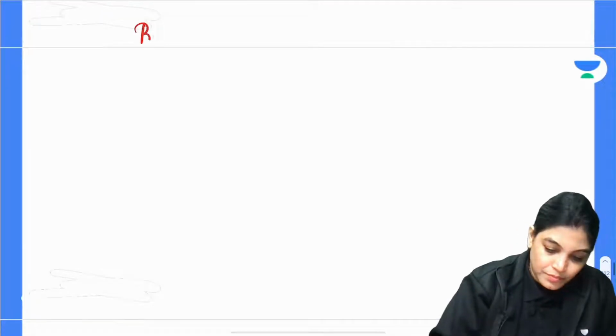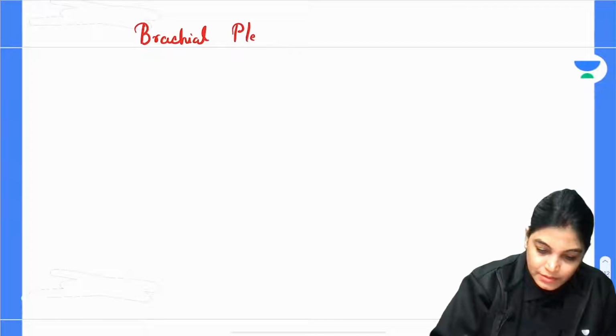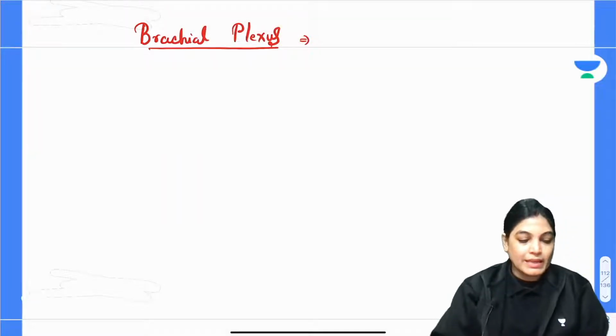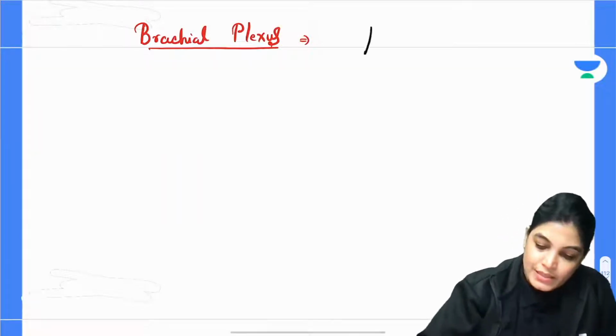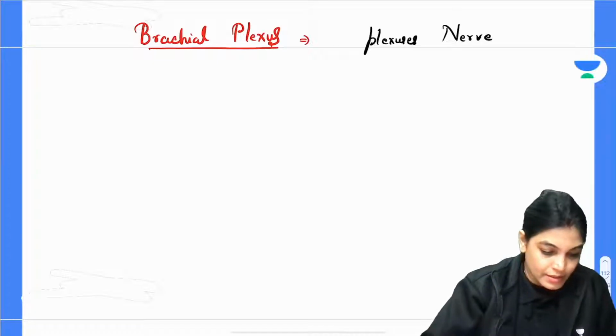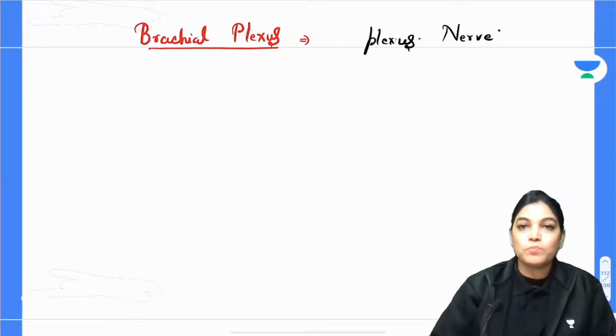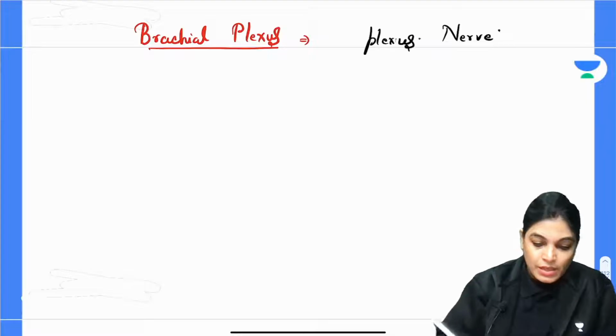Brachial plexus, which is the topic to be covered today. When we are talking about this topic, it is the plexus of nerves. It is a plex of nerves. You can say plex, that is the group or the bunch of the nerves found